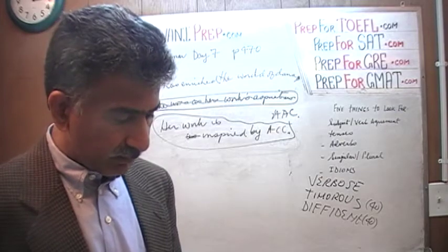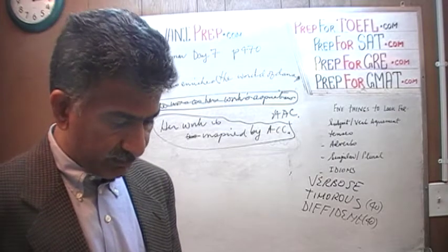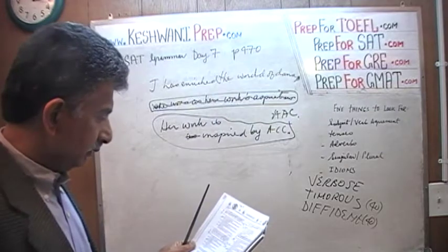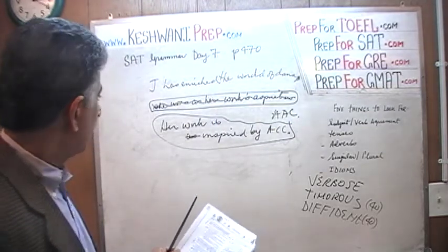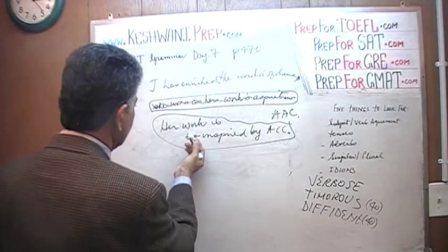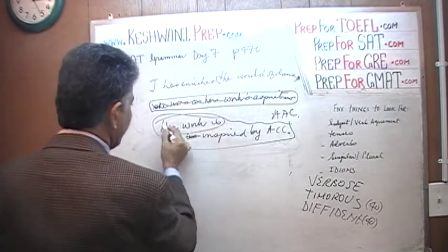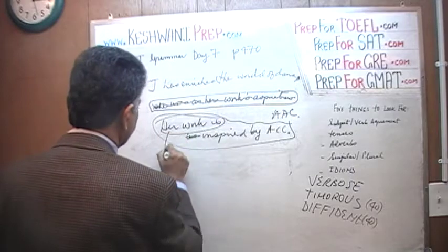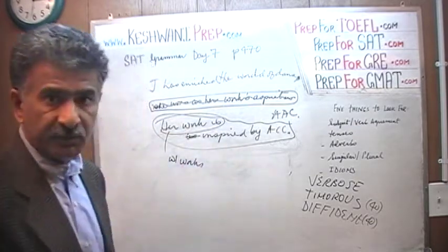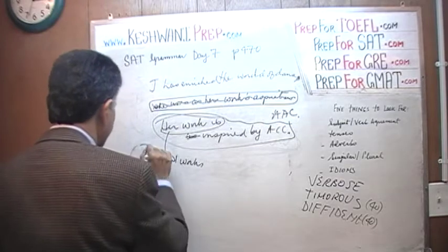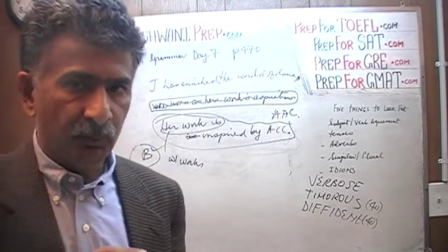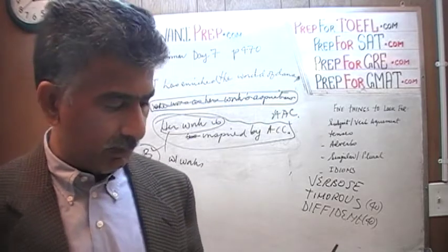Let's look at B. B says she has enriched the world of dance. There you go. She has enriched the world of dance with works inspired by African American culture. With works. So we said her work is inspired by, and they say with works inspired by African American culture. That's pretty close actually. I'm going to keep B for the time being until we find something better than B. If we do not find something better than B, then the answer will be B.